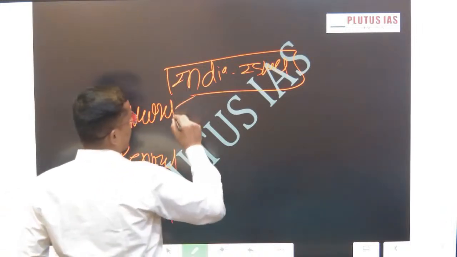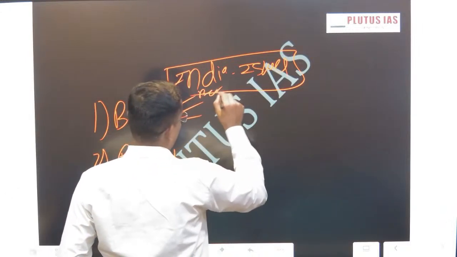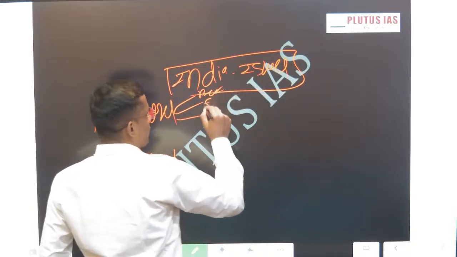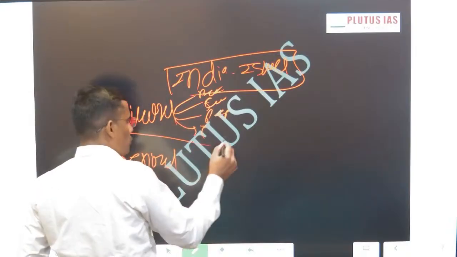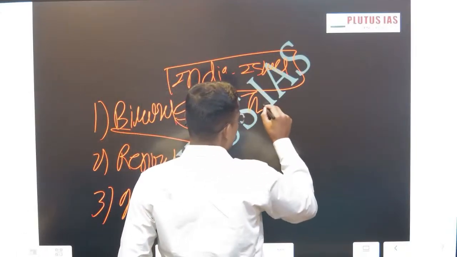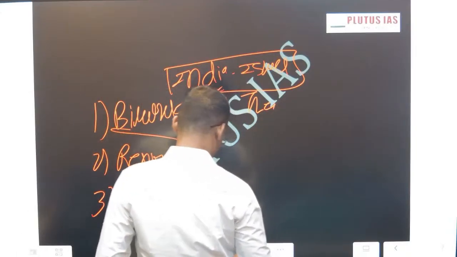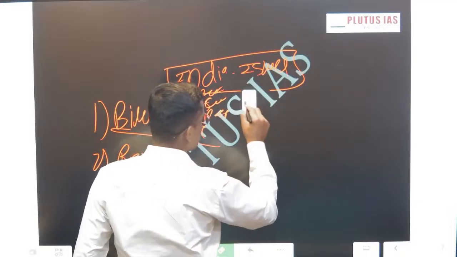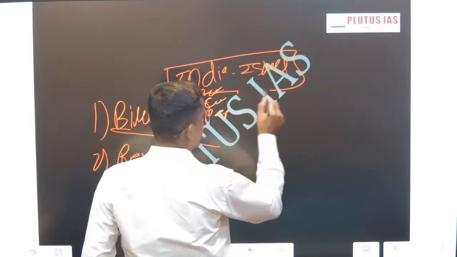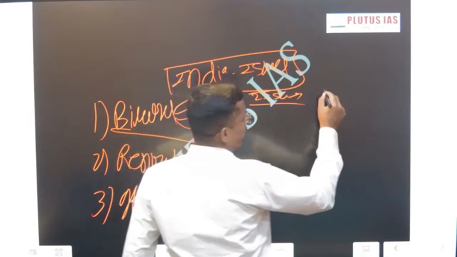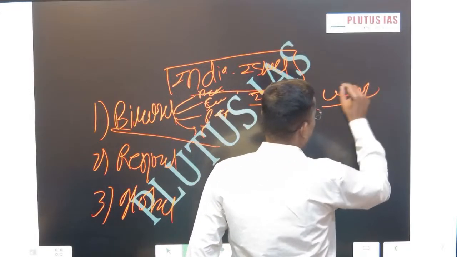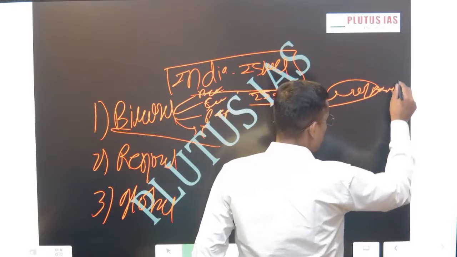In this there are defense, economy, people-to-people and historical ties, and in this also there are certain issues and a way forward. You can make such notes on your one-pager.